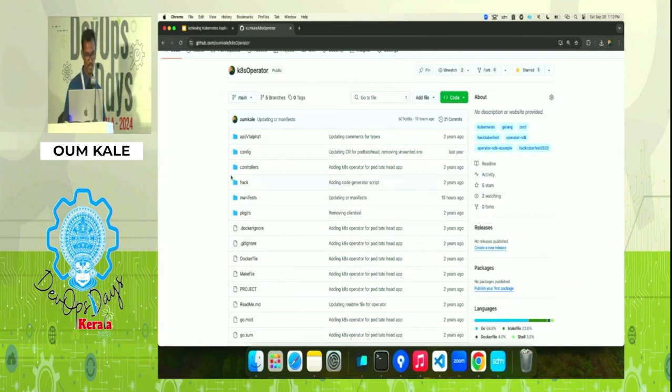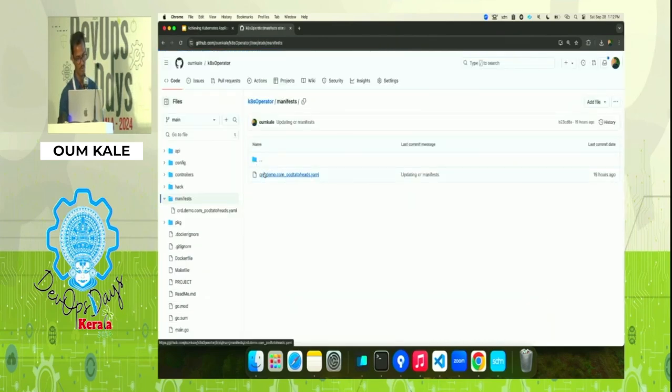In this sample repository, inside the manifest folder, I just kept one CRD YAML file. Basically, we can have different folders for secrets, config maps, and Helm charts. We can create separate folders like that. I just kept everything inside one. And this is the GitHub repository.